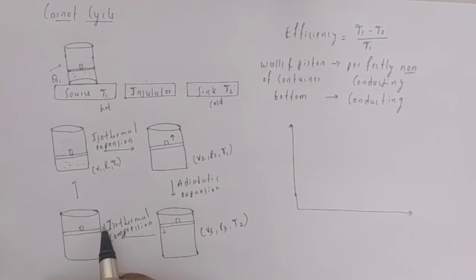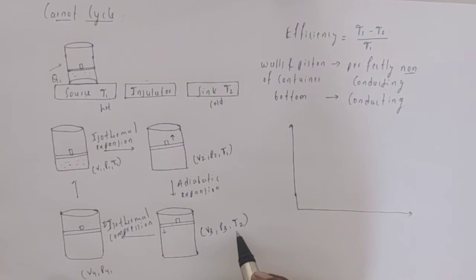Here there is a change in volume, V4, and also a change in the pressure, P4, and the temperature remains the same because it is isothermal compression.